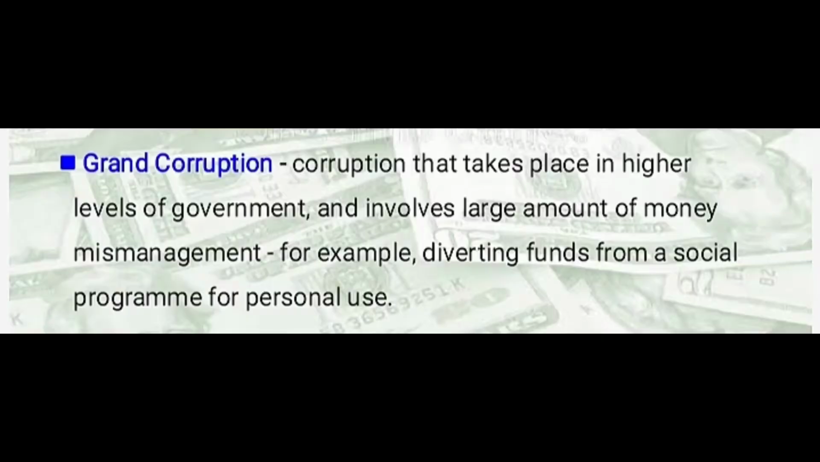Grand corruption is corruption that takes place at higher levels of government and involves large amounts of money mismanagement. For example, diverting funds from a social program for personal use. It also violates human rights and it deserves punishment and adjudication. Why? Because this scale of corruption is stealing from the public budgets used to build schools and hospitals, resulting in the construction of dangerous facilities as the result of underfunding.